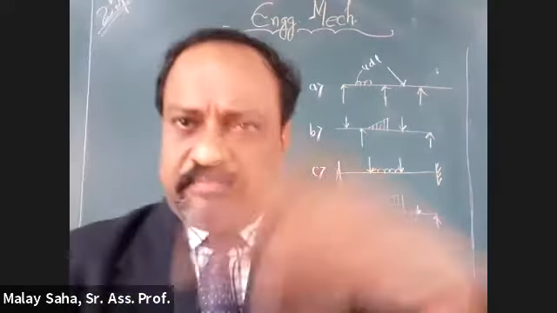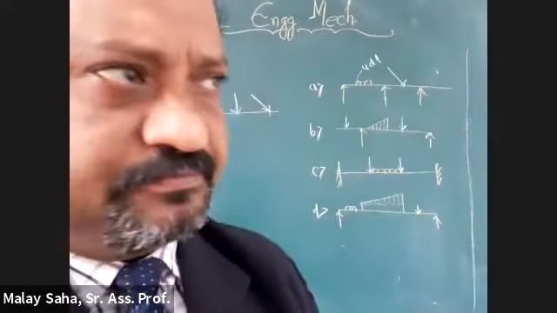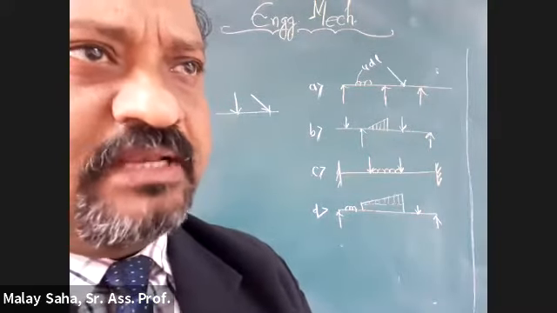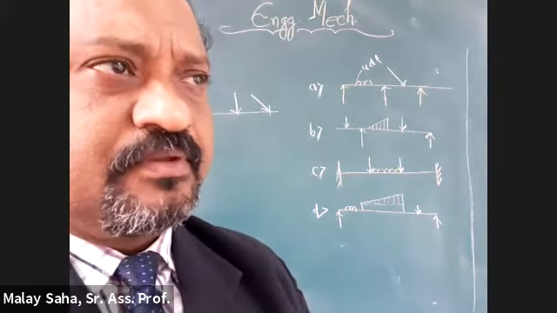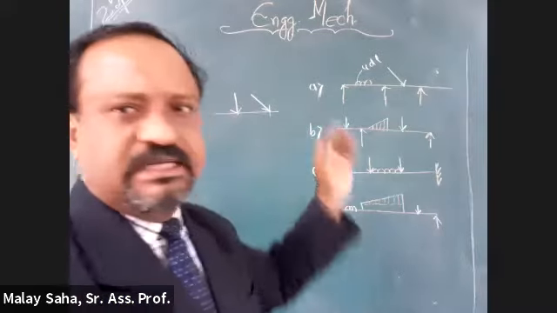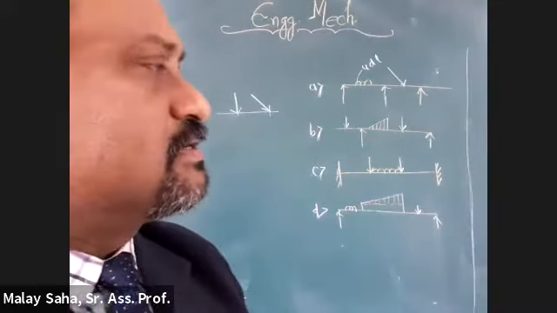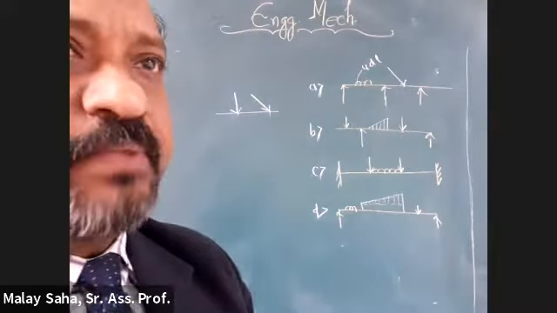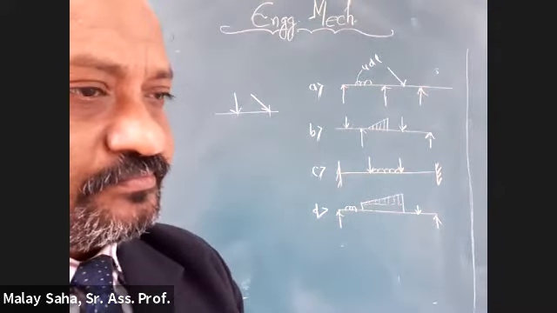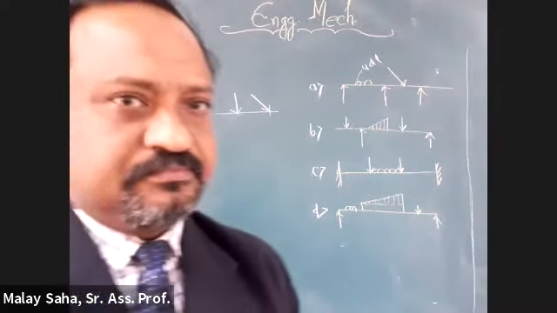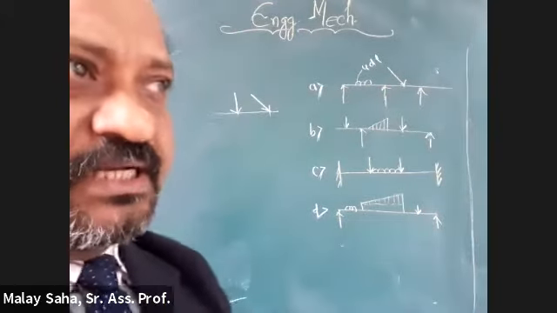Okay, so I am then going back to Radharani. Radha, are you online now? Can you tell me the name of the beam? You should respond immediately.